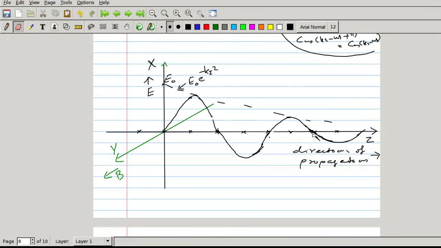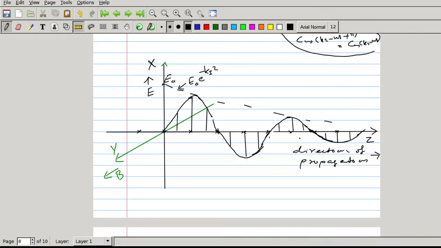So this is the variation of the electric field vector, and I am drawing the field variation. Field vectors are varying like this, along the y direction.